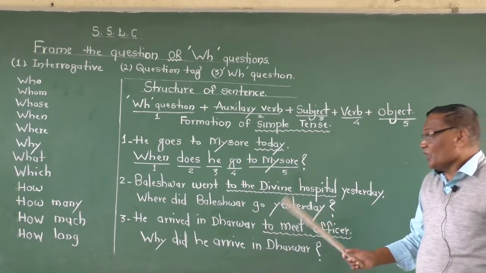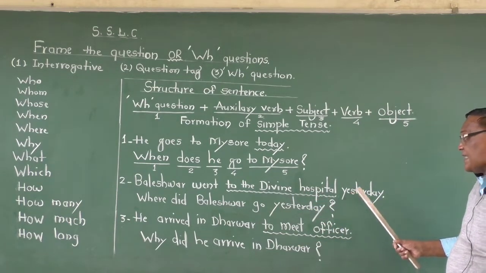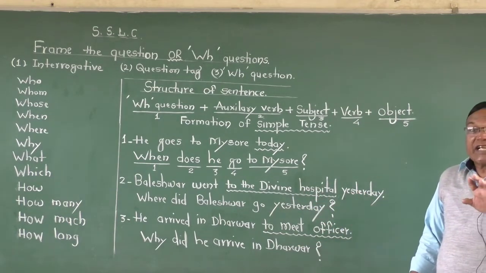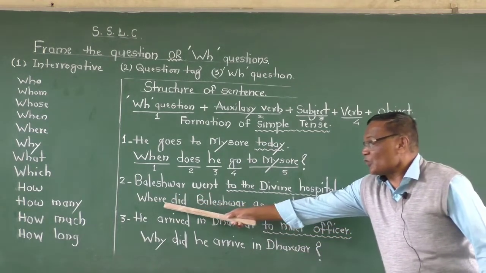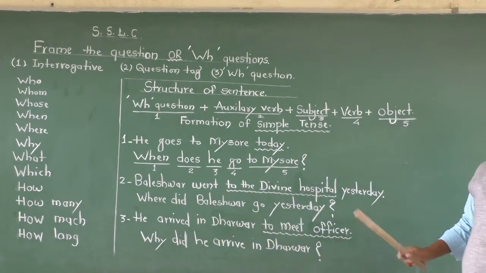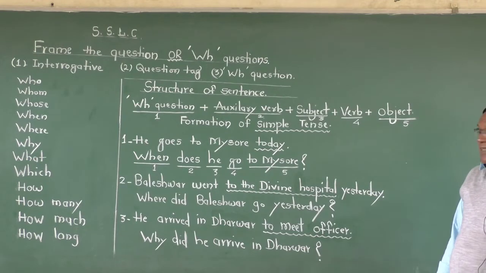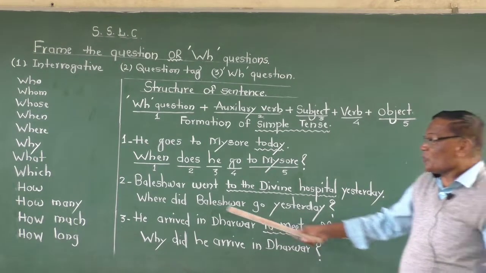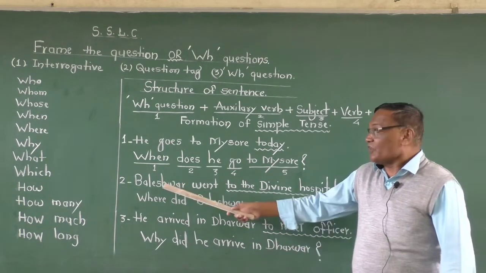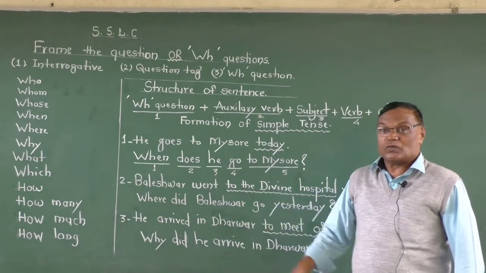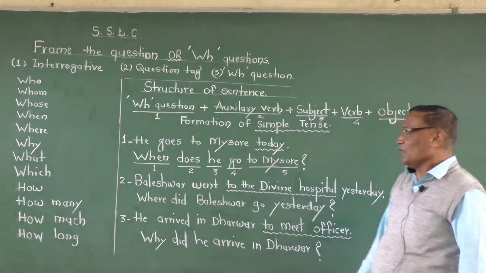But suppose the underlined word "yesterday" is there, it shows the time. Then change that to "when," the sentence remains. Understand? "When." Suppose the word "Baleshwar" is given, instead of Baleshwar the word that comes here is "who."